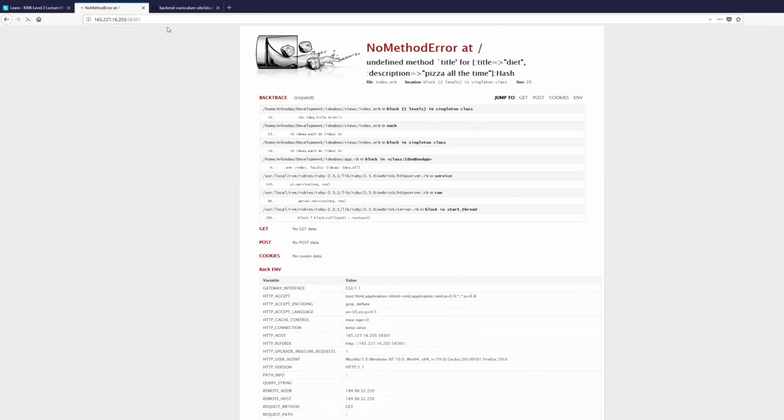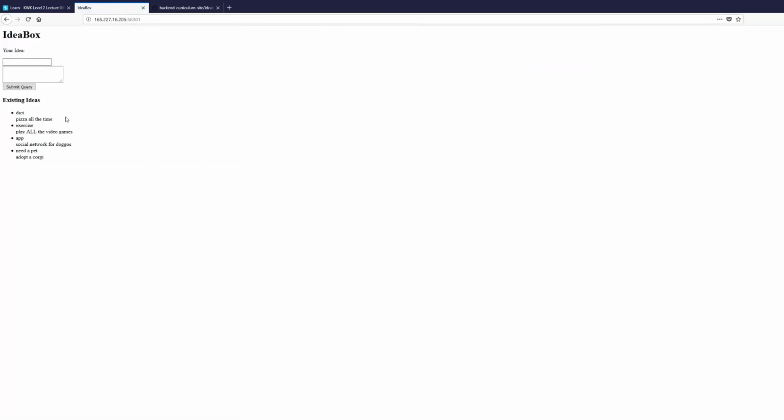And we hit refresh here, and we see we have all ideas. We're accessing things from the database. We got the diet, the pizza all the time, exercise, play all the video games, app, social network for doggos, need a pet, adopt a corgi.